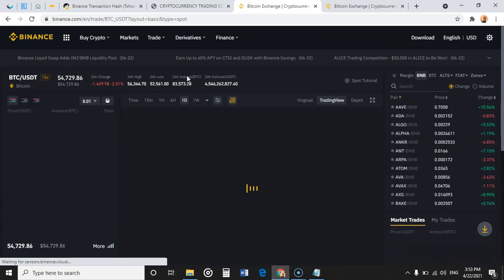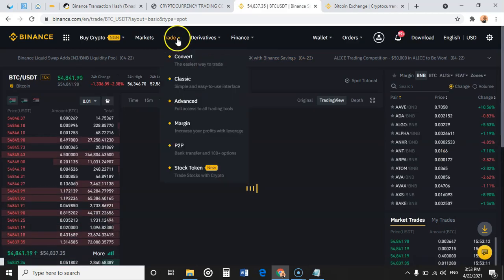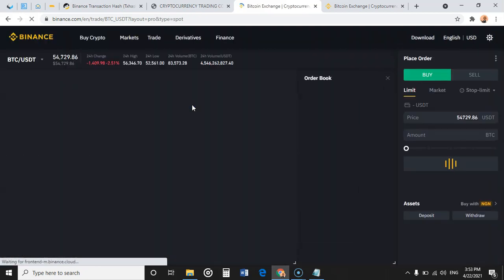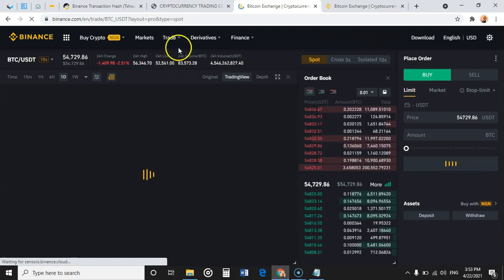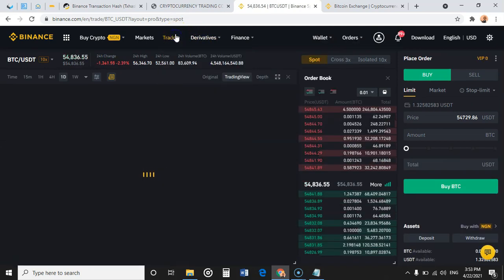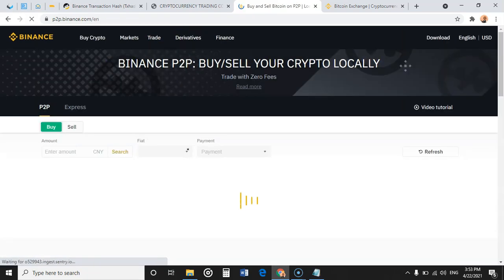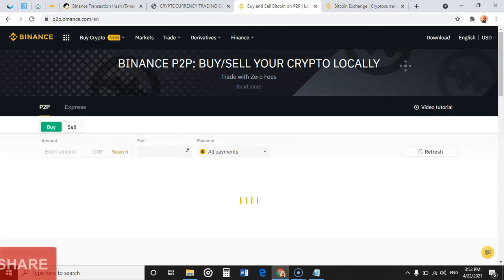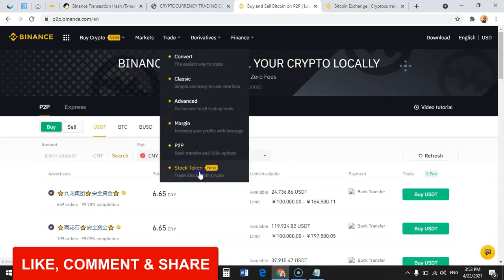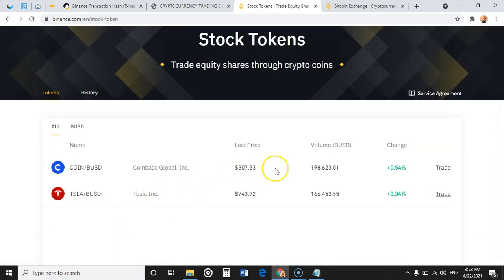Okay, this is the interface for the classic. Then you come here and click on advanced. It changes. So it depends on the one that you are most comfortable with. You can also come here, go to peer-to-peer. Okay, so that's also possible. Or at the same time, you have access, you can click on stock token. That is if you want to trade stocks.